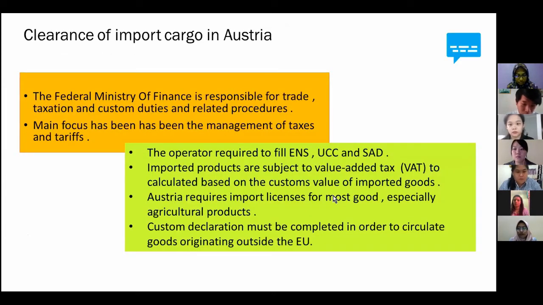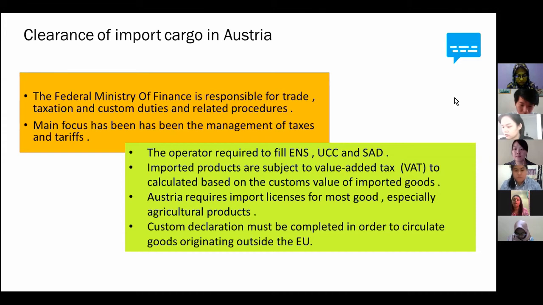The next slide is all about the clearance of import cargo in Austria. As we can see, I've stated there, the Federal Ministry of Finance is responsible for trade, taxation, and customs duties and related procedures. The Customs Department of Austria is always managed by the Federal Ministry of Finance. So traditionally, their main focus is on customs administration, which has to be the management of taxes and tariffs. They will be responsible for taking care of all the administration and management of taxes as well.